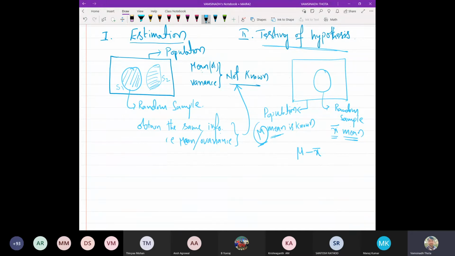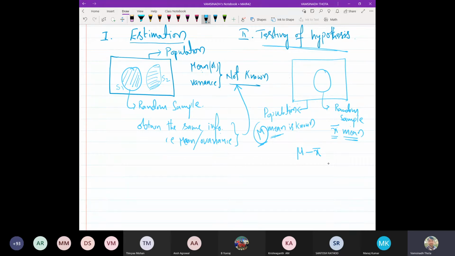So suppose it is not exactly equal, should we reject the hypothesis? Suppose I say the mean lifetime of the product is 2 years, and by calculation you get 2 years 1 month, or 1 year 11 months. Should we reject the hypothesis? We are not that rigid. Testing a hypothesis is almost an approximation, right?